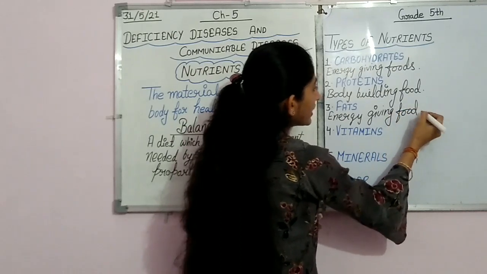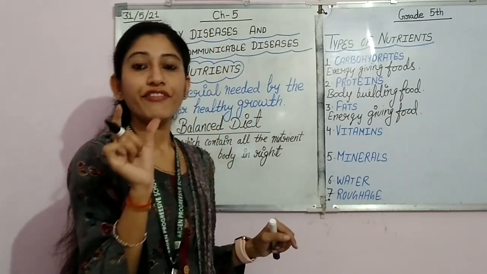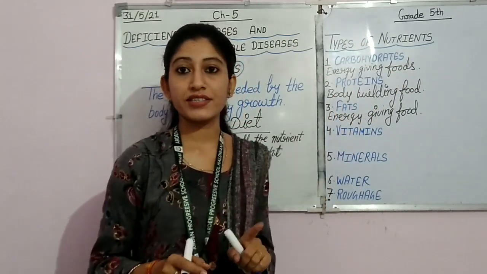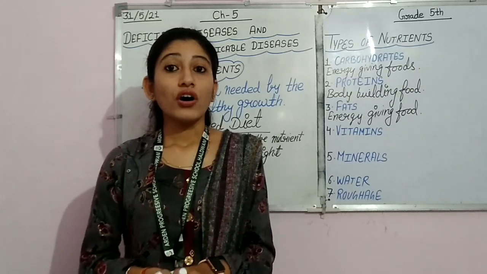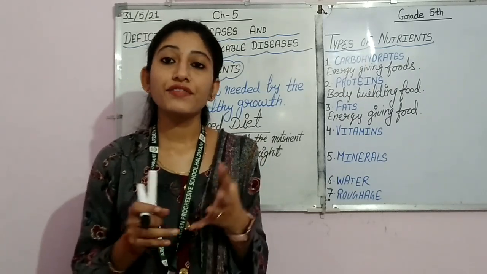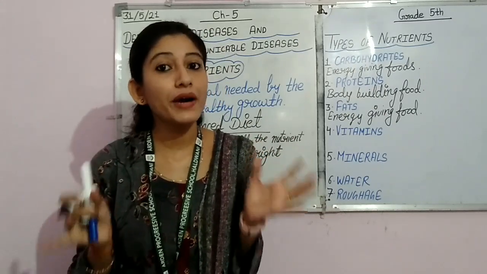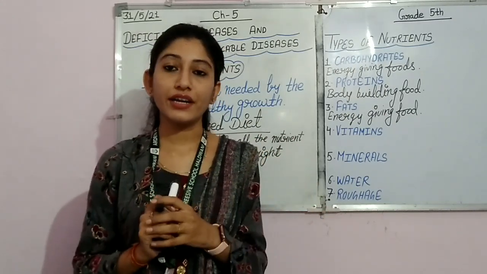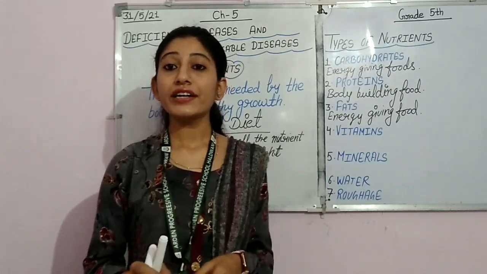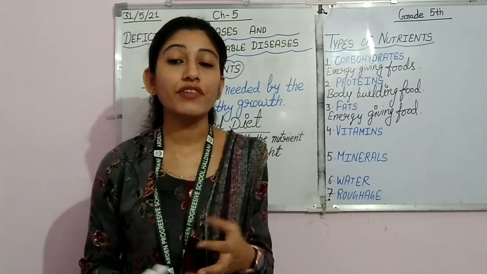But now there is a little difference between the carbohydrates and fats. See, for getting energy from carbohydrates, we need to eat a proper amount of carbohydrate in our diet. But when we talk about the fats, fats are the double energy giving food.